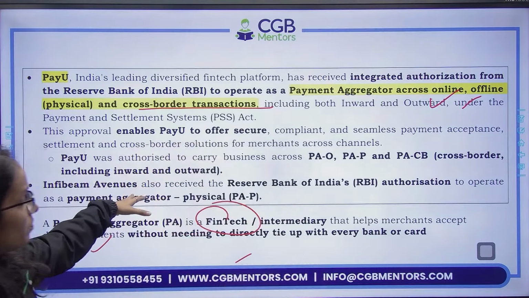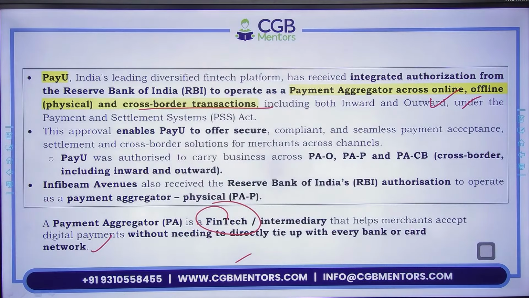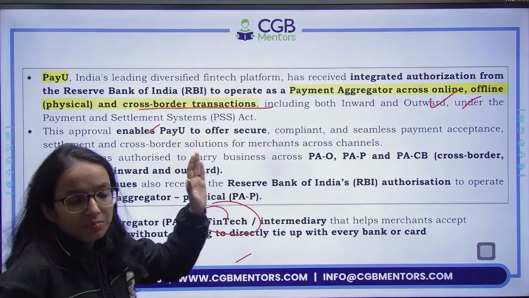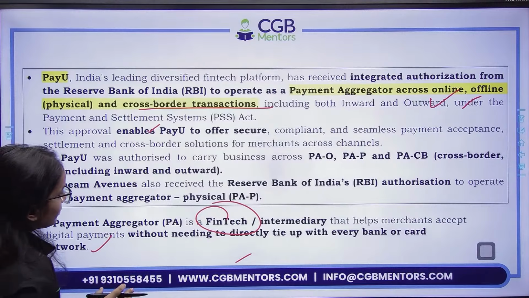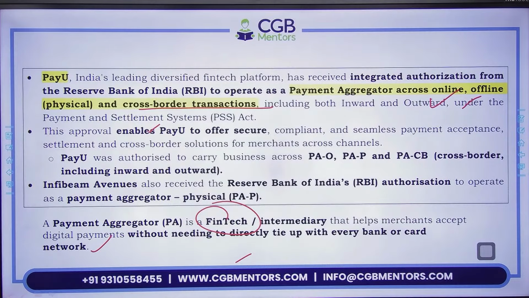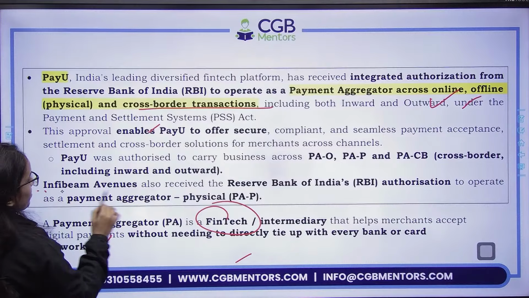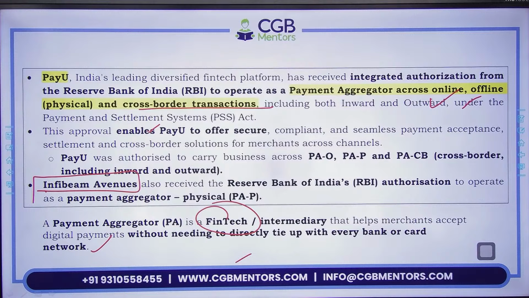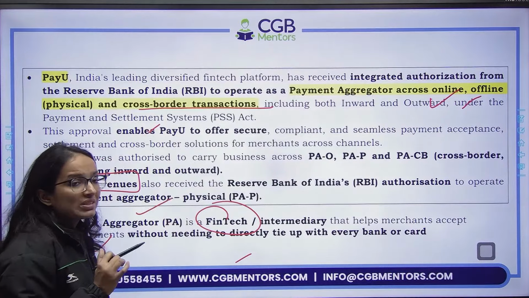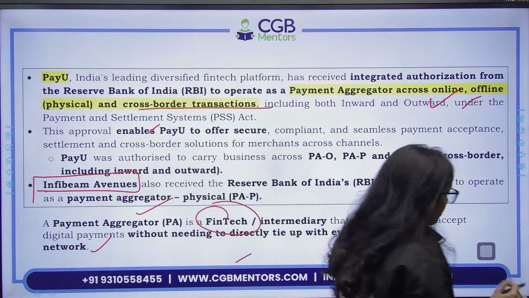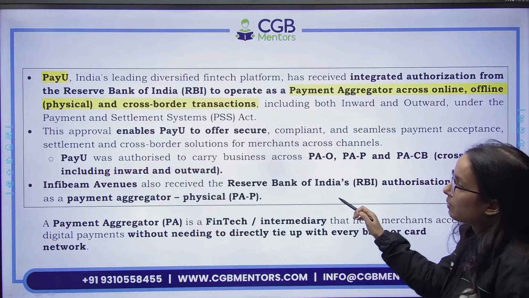So PayU now will be working as online, offline as well as cross-border transactions के लिए भी it would be working as cross-border payment aggregator under the Payment and Settlement System Act 2007. And there is one more, the InfiBeam Avenues. InfiBeam Avenues also received the RBI's authorization to operate as a payment aggregator physical. तो इसको payment aggregator physical mode में operate करने का license मिला है.